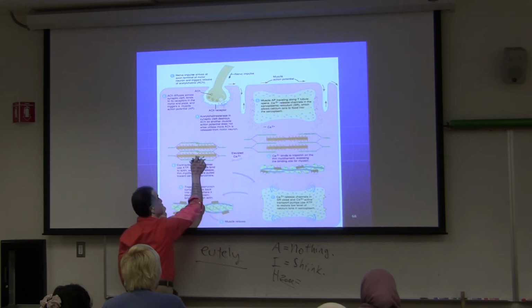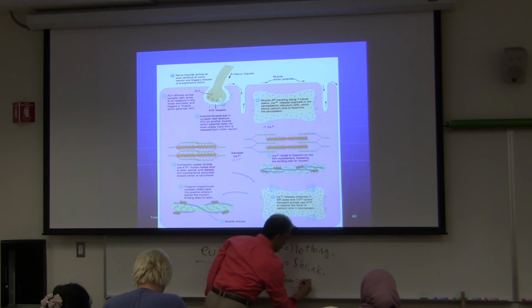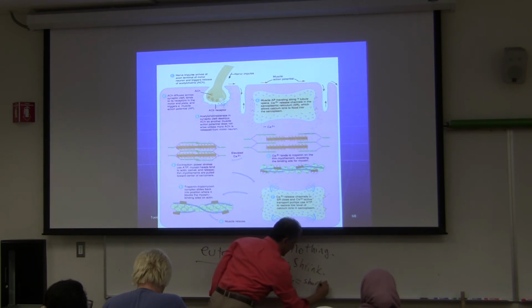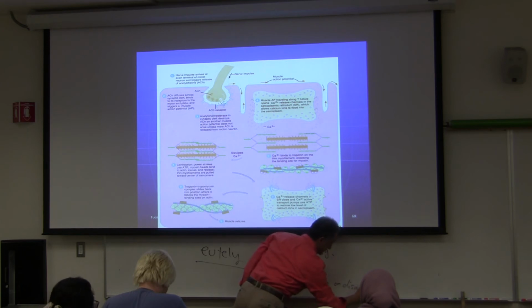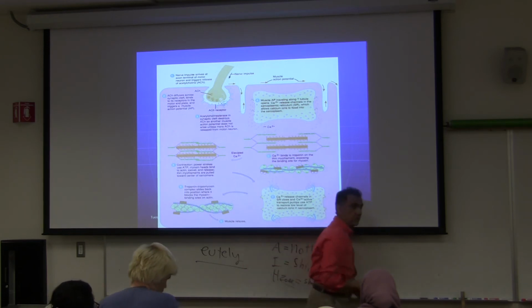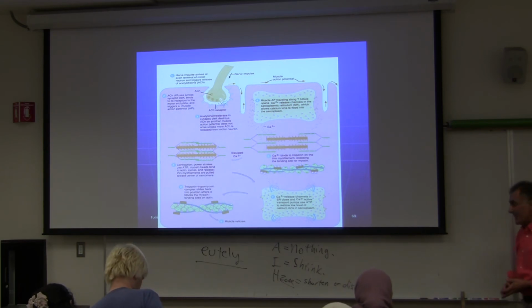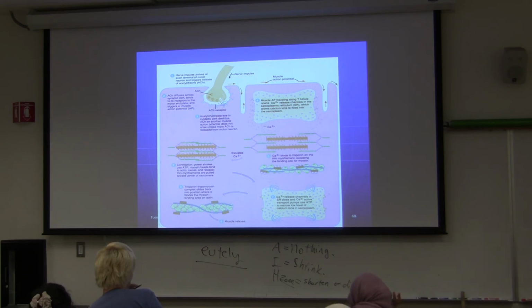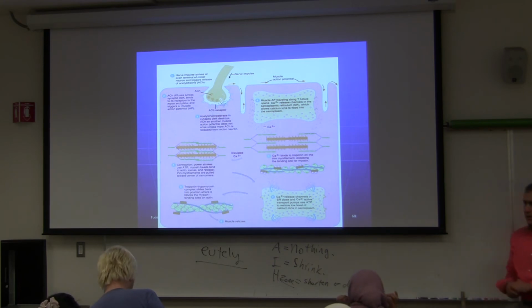Do you have an H zone on a contracted muscle? It shortens or disappears. Hope I'm making sense. That's what happens. If you don't believe me, go home and look at these things in your textbook or another textbook or on YouTube. There are nice videos. They show you what happens. Okay? The cartoons, of course.